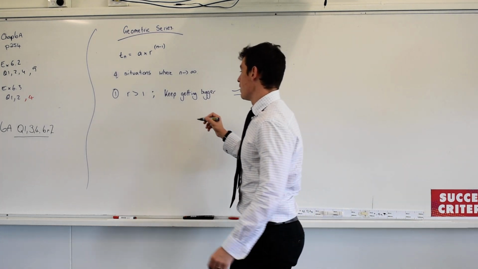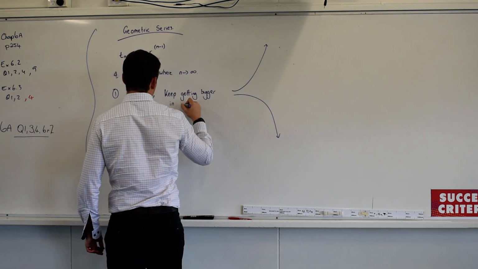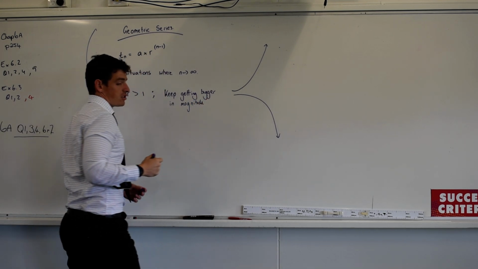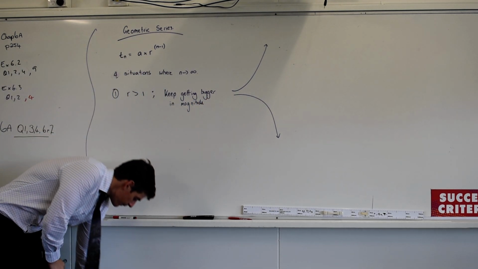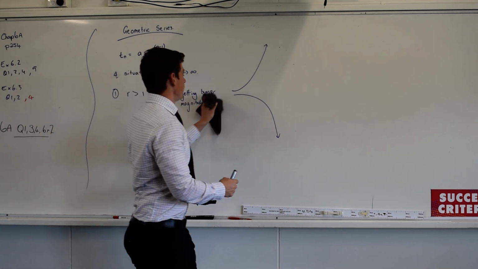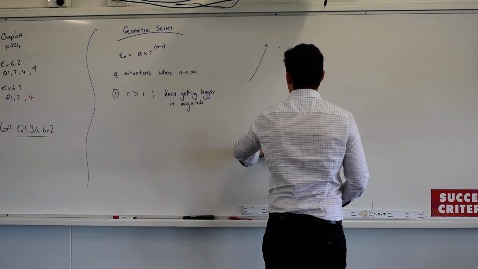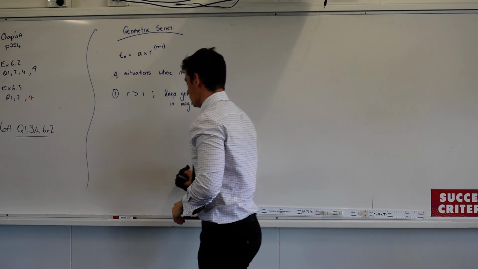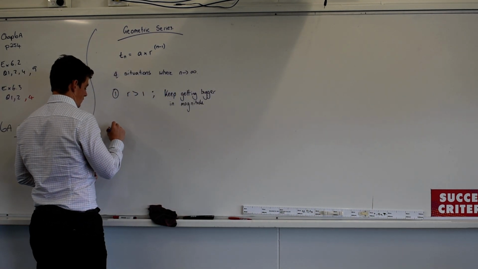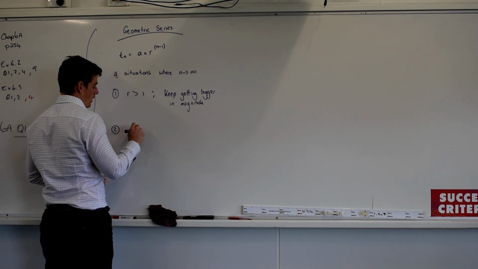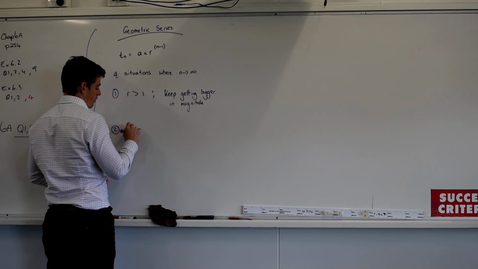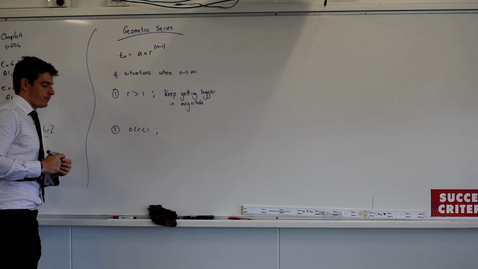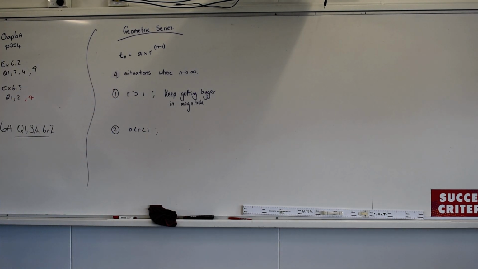So I should write bigger in magnitude. Ooh, that covers me for both situations. Which just means the size of the numbers gets bigger and bigger and bigger. What happens in the situation that R is between 0 and 1? You'll get closer and closer to 1.